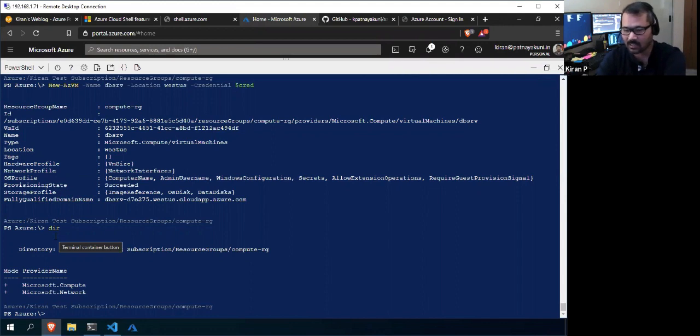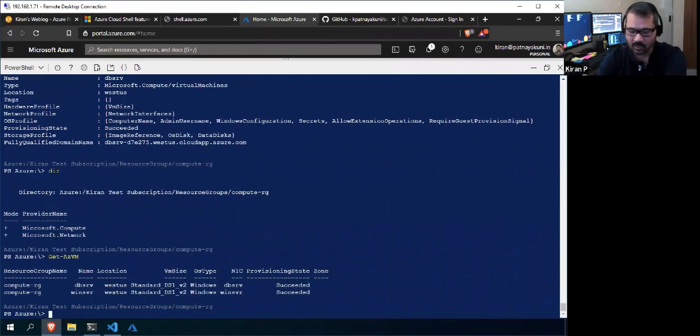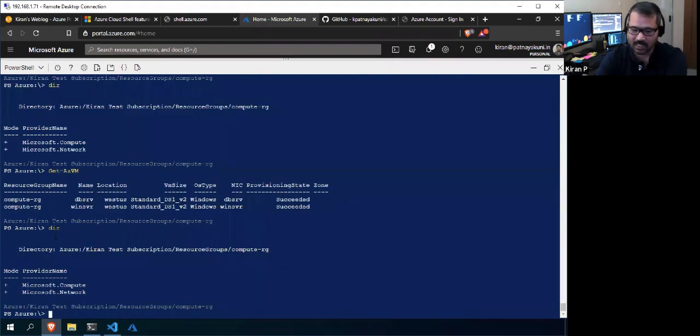To get the VMs, you need to use Get-AzVM, a PowerShell commandlet. Since we are in the Azure Cloud Drive, we are using the file system commandlets. So if you use dir, we have these providers.